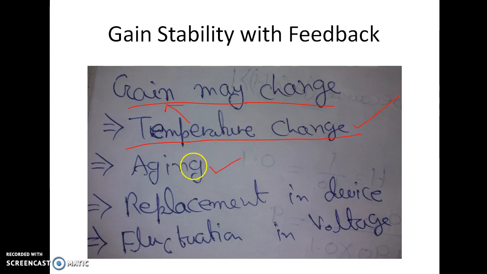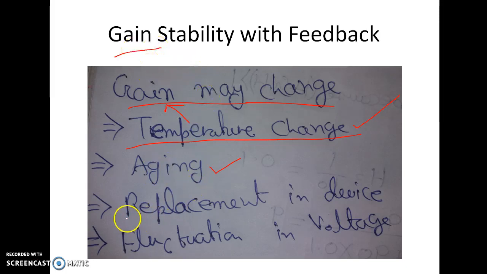Another reason for change in gain of an amplifier circuit is aging. Suppose you are using an amplifier circuit for 10 to 12 years, then obviously its gain will reduce. It will no longer be the same effective gain as it was in the initial stages.